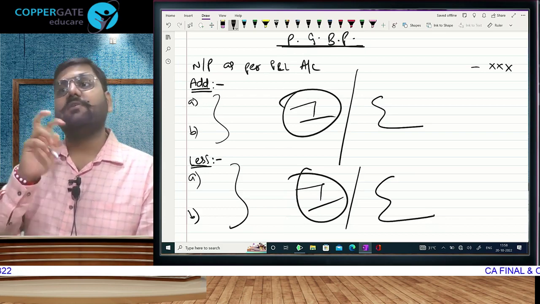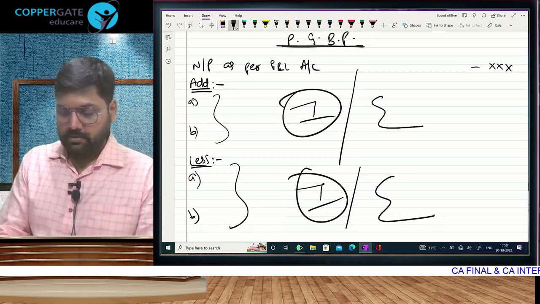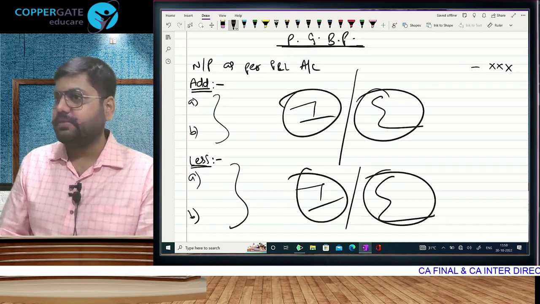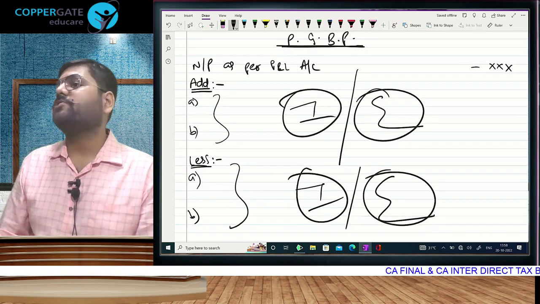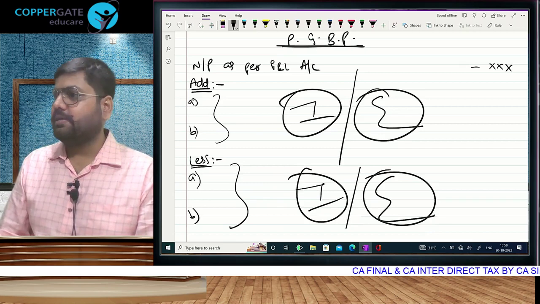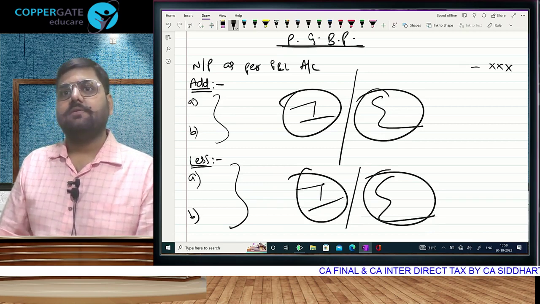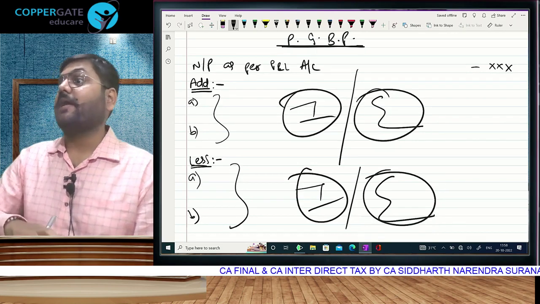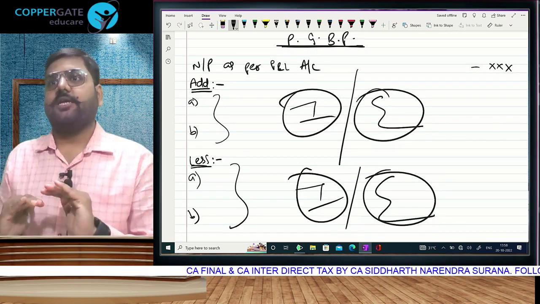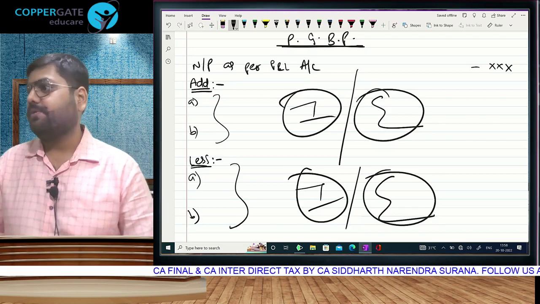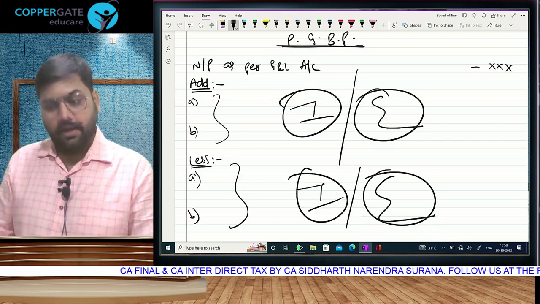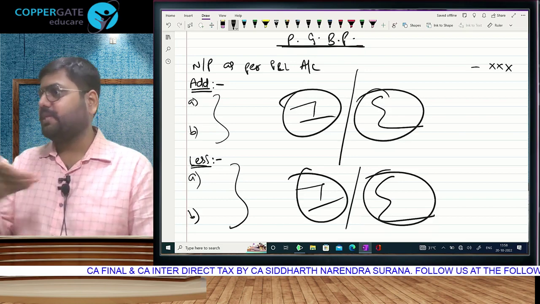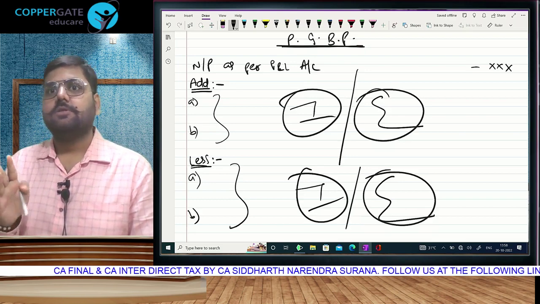So one mistake will be rectified by adding, one by subtracting. That means add side 1 expense, less side 1 expense. Means 2 adjustments on the add side, 1 income related, 1 expense related. 2 adjustments on the less side, 1 income related, 1 expense related. Means income related 2 adjustments, 1 add, 1 less. Expense related 2 adjustments, 1 add, 1 less. Correct? And that's our PGBP. If you make these 4 corrections, PGBP is done.